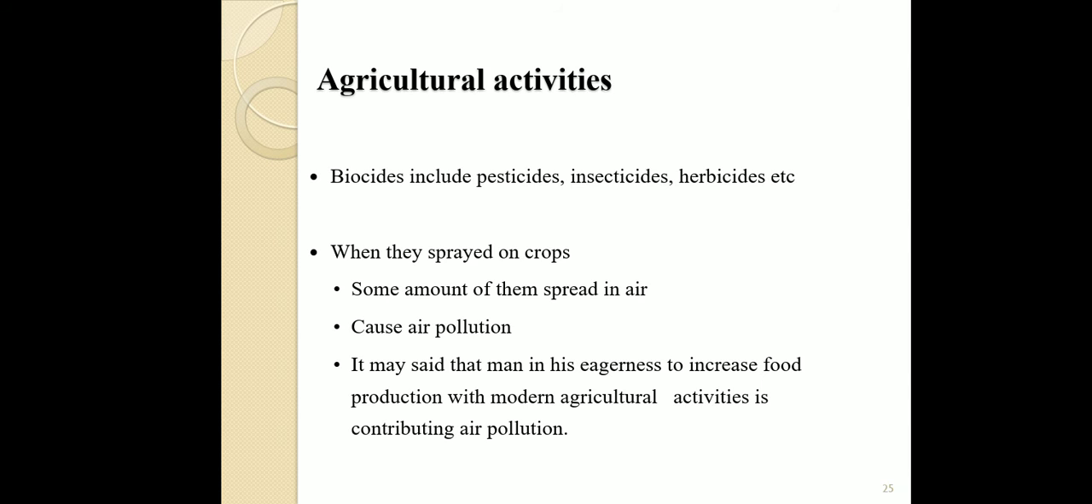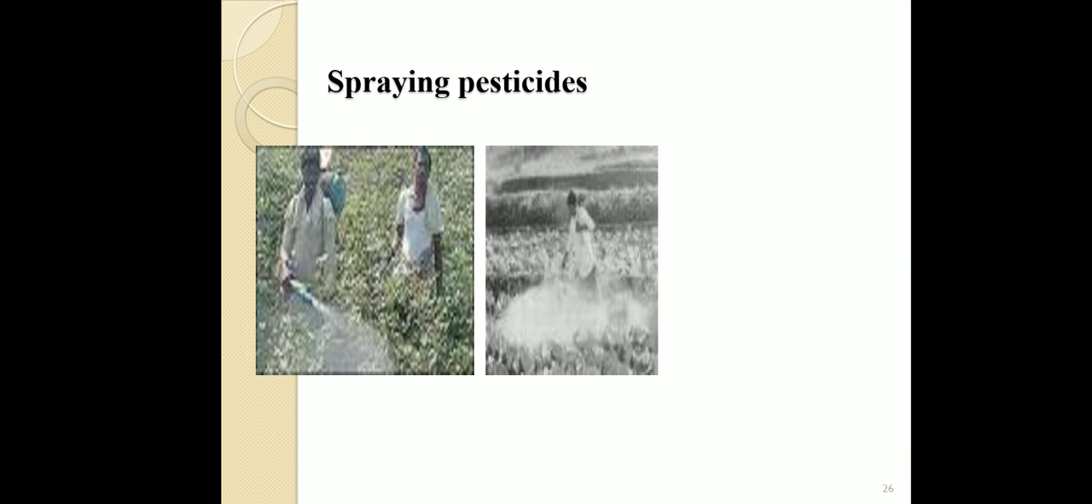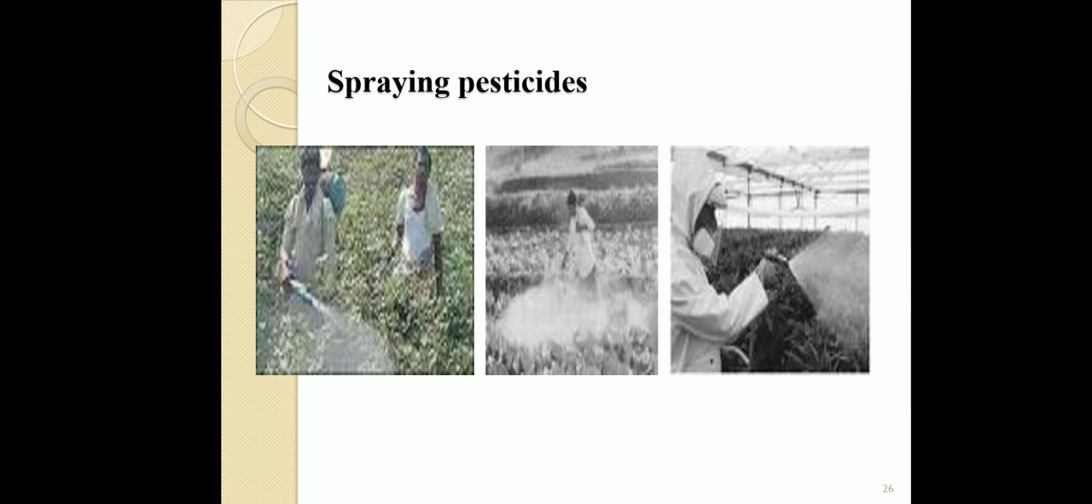So I think all of you completed this slide. Shall we go for the other reason? Spraying of pesticides. You see in the pictures how they are spraying the agricultural crops. Some amount of these pesticides enters into the air and causes a harmful effect to the environment.